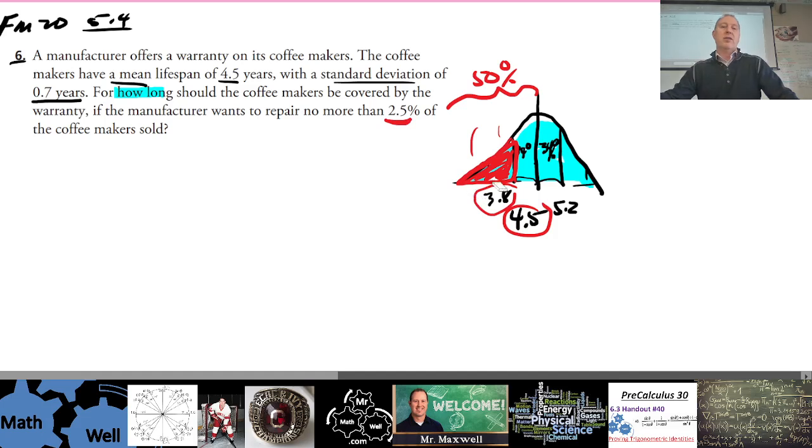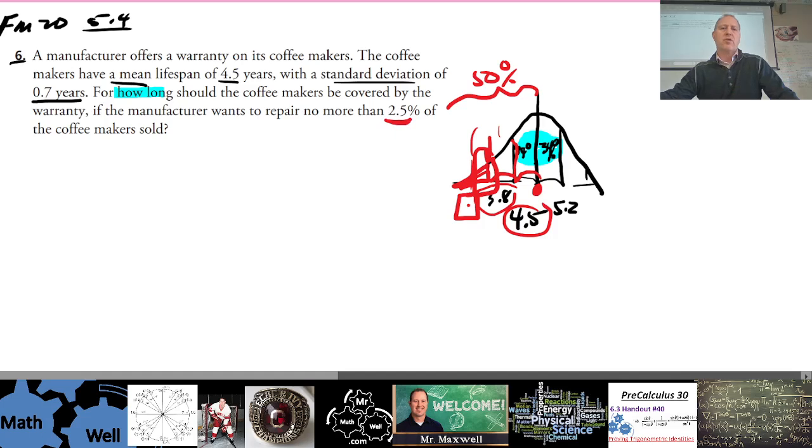You get it now? So then, can you find a Z-score that represents 2.5%? Well, we're looking for a number here, right? The number of years that they're going to warranty. But isn't the last one 0.15 and the one before that 2.35, which added together is 2.5? Okay, so yeah, these two add up to 2.5 roughly? Exactly. Perfect. So then we're looking for this number right here. So that's 4.5 minus 2 standard deviations. It's 3.1. Is that right?